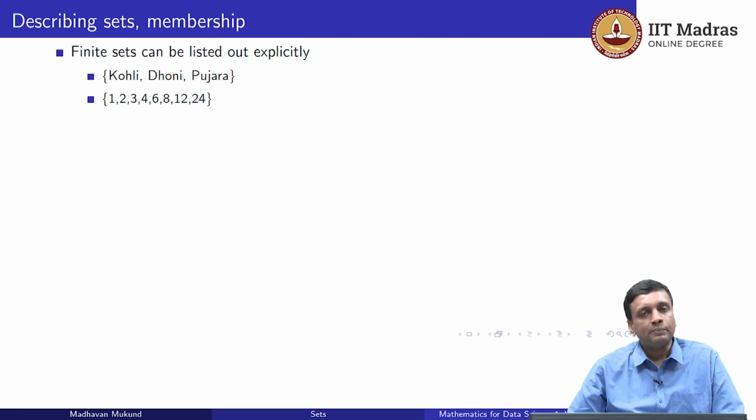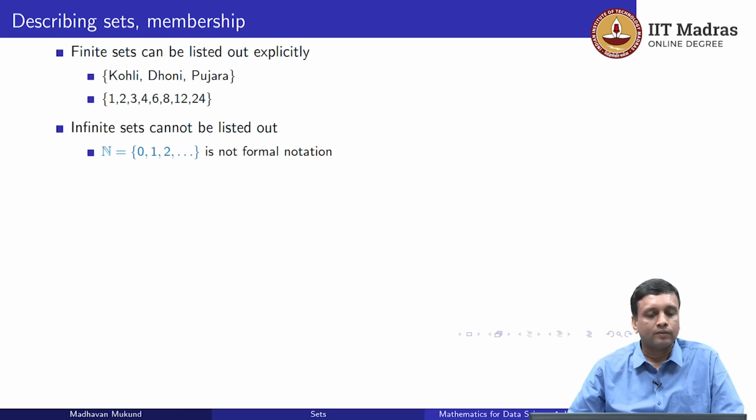So how do we describe a set? Well, we have already seen that for a finite set, we can just list out the members of the set explicitly. So we can write out 3 names, Kohli, Dhoni, Pujara, or 8 members, the factors of 24. So the normal notation for a list of items which form a set is to use these curly braces and to separate the items by commas.